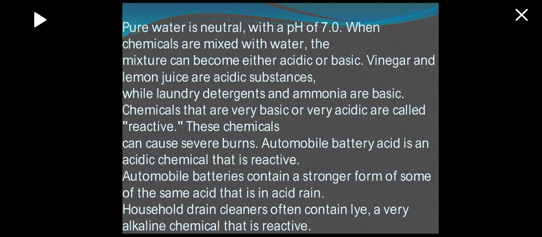Vinegar and lemon juice are acidic substances, while laundry detergents and ammonia are basic chemicals. Chemicals that are very basic or very acidic are called reactive. These chemicals can cause severe burns. Automobile battery acid is an acidic chemical that is reactive. Automobile batteries contain a strong form of the same acid found in acid rain. Household drain cleaners often contain lye, a very alkaline chemical that is reactive.